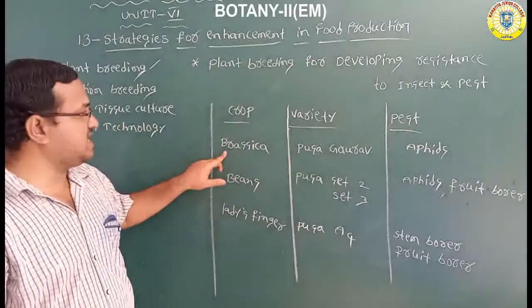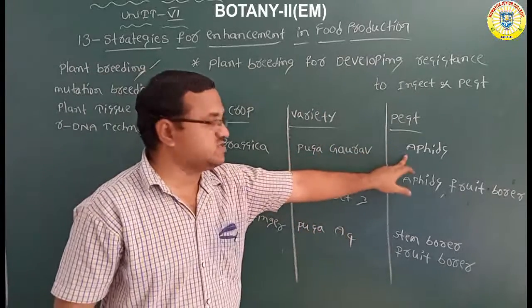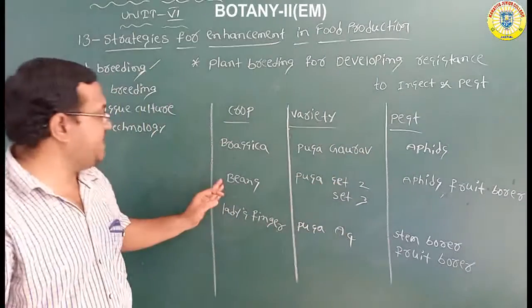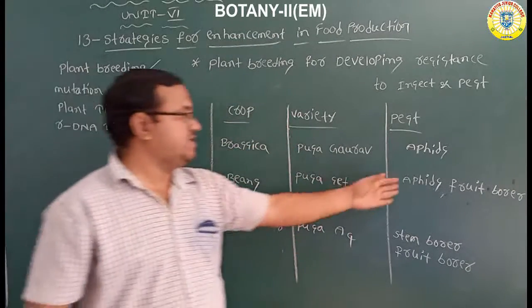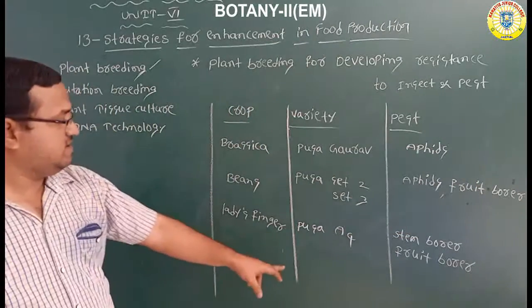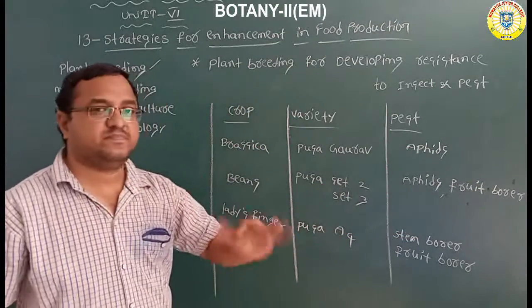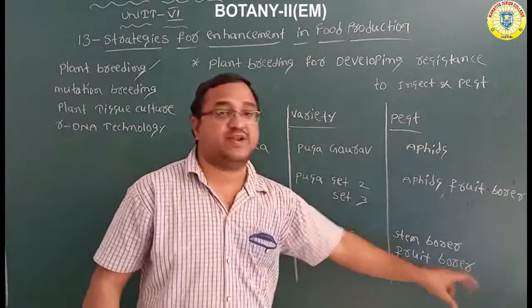For example, in brassica, the variety Pusa Gaurav we are cultivating, there is no attack of the aphids. In beans, Pusa Sem 2, Sem 3 variety we are cultivating, there is no attack of the aphids and fruit borers. Next, in lady's finger, Pusa A4 variety is cultivated, there is no attack of the stem borer insect and fruit borer insects.